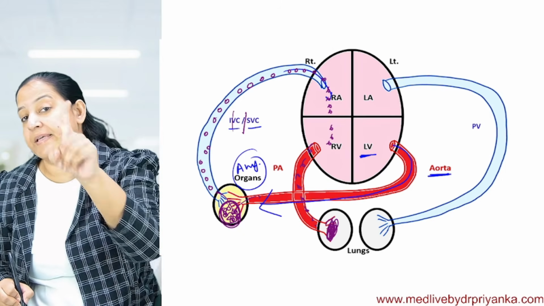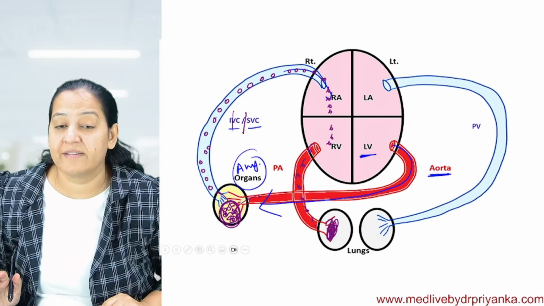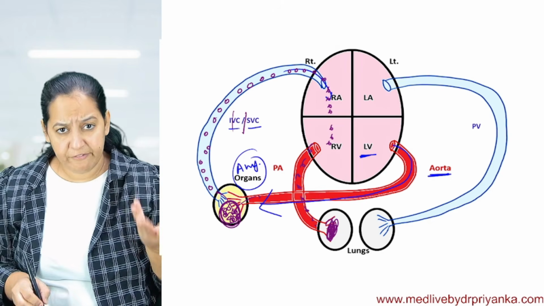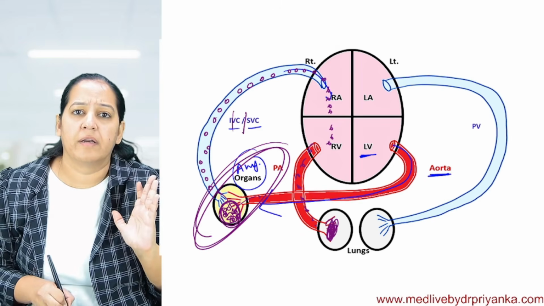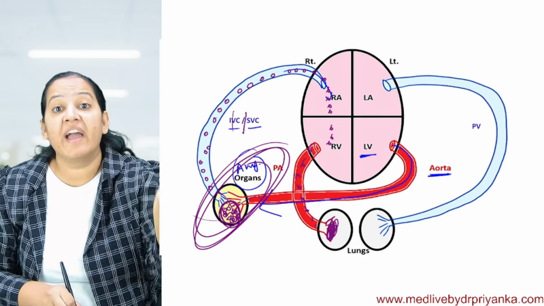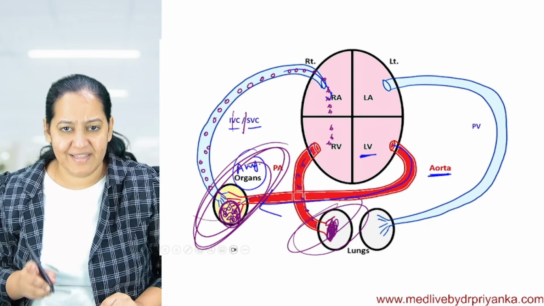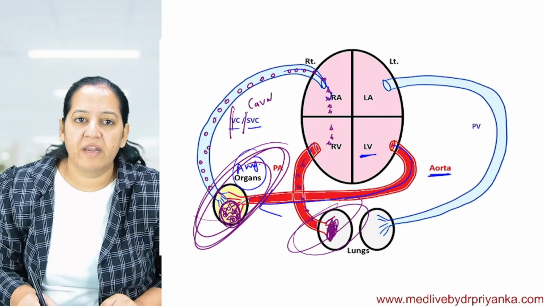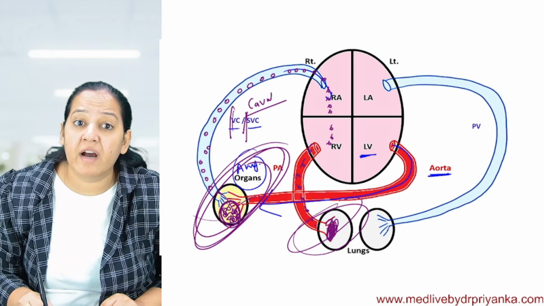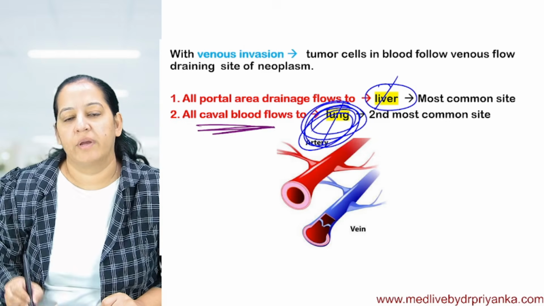So the first secondary is in the lung. This is the reason. This is the easiest way I can explain. I cannot explain easier than this. How many of you got it? So if there is malignancy in any organ, the first secondary via hematogenous route is in the lungs. You got it? This is known as caval spread. It is the superior and inferior vena cava. That's why it is caval spread. So it is via caval blood flow. It is in the lung.